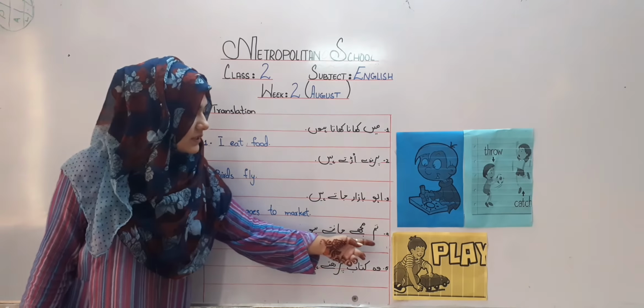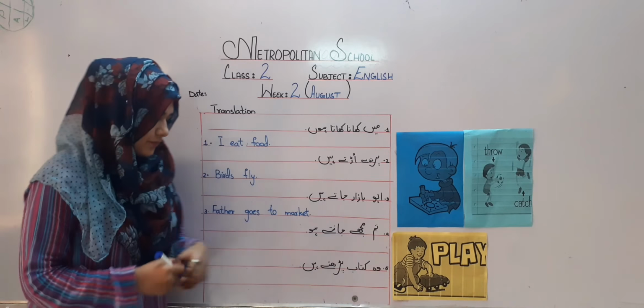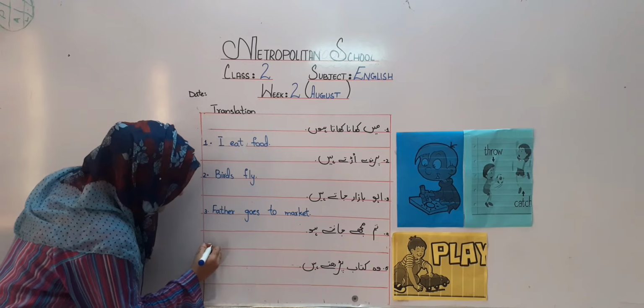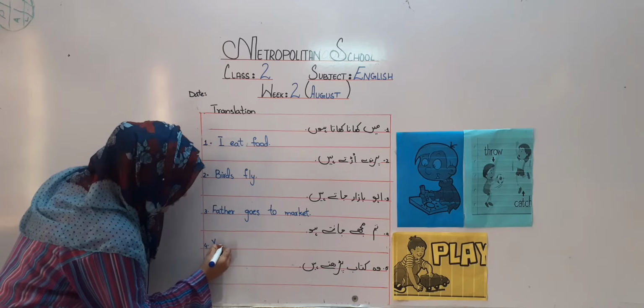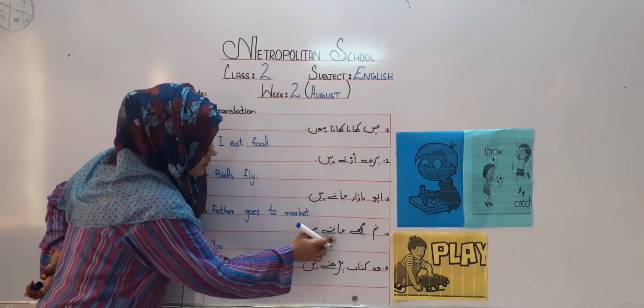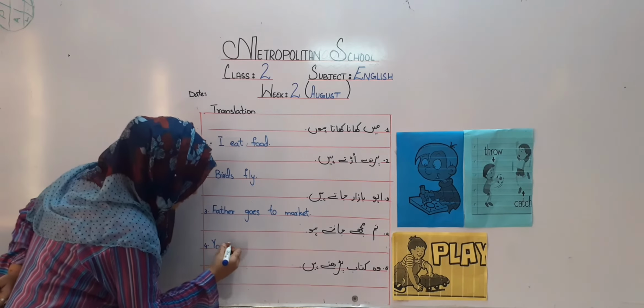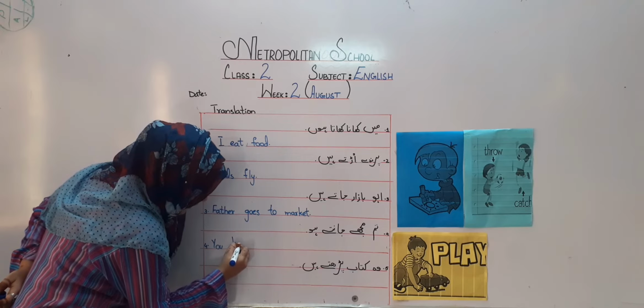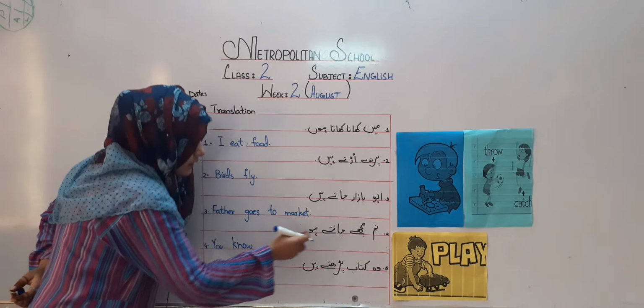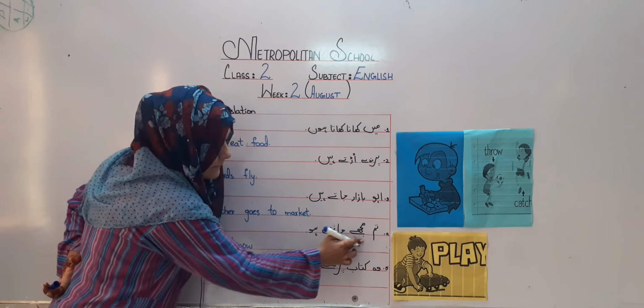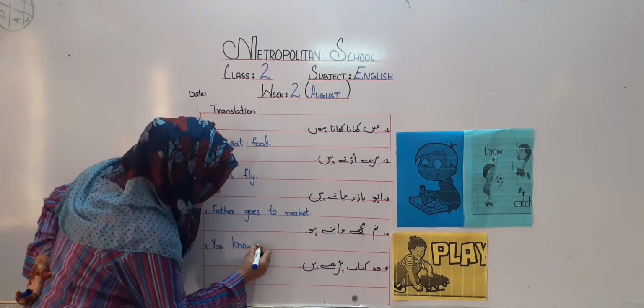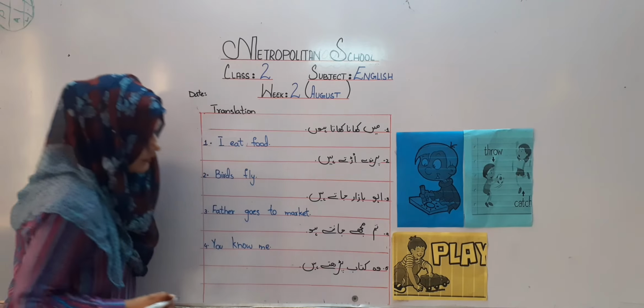What is the subject in this sentence? तुम. It will be written as you. The subject, the verb is जानते. You know. And who is he knowing? मुझे. We call मुझे as me.